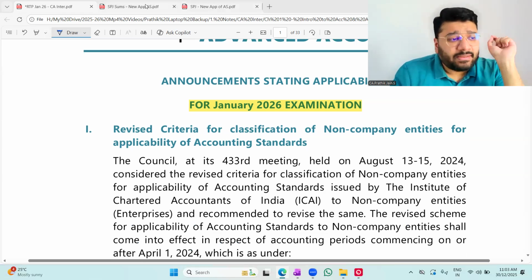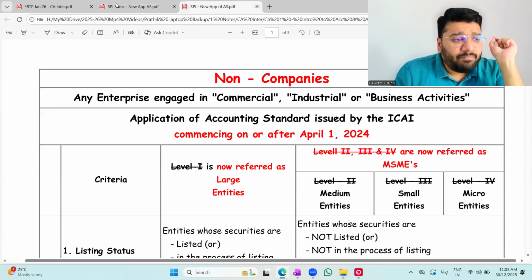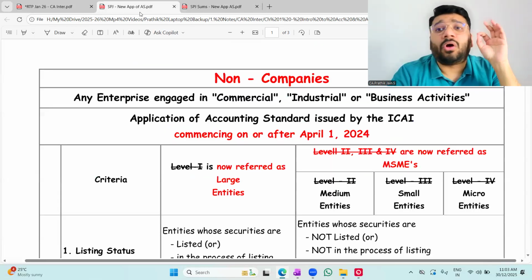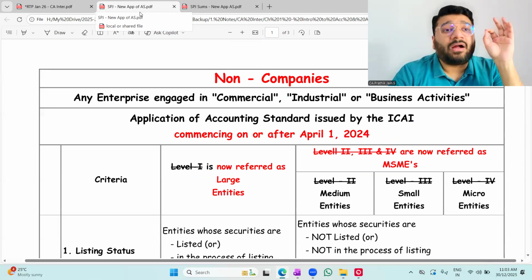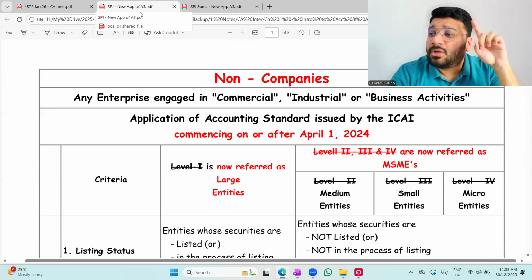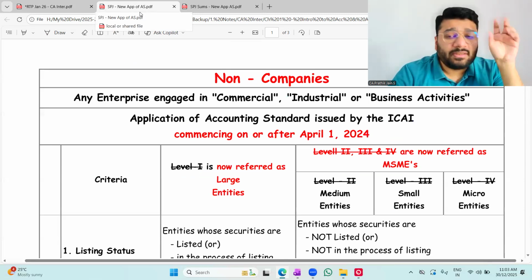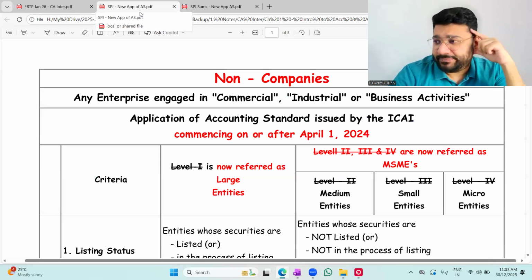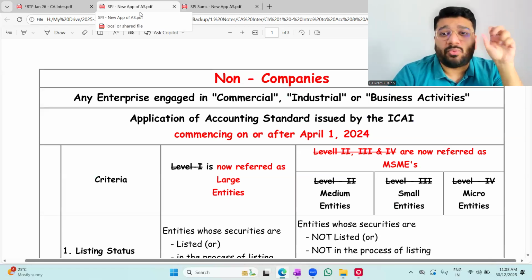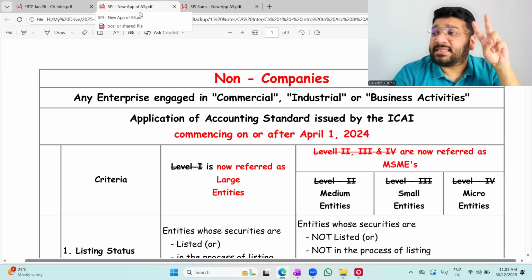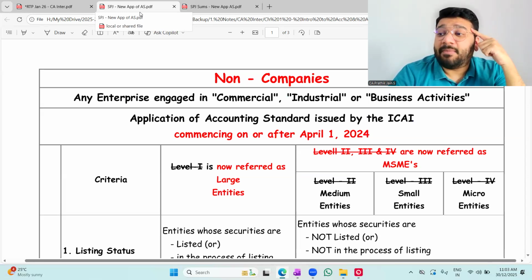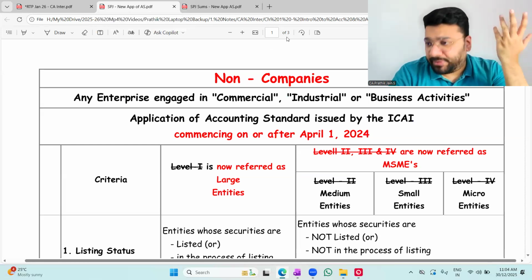Now, this new change that has come, people, has come only for non-corporates. You know that accounting standard is applicable on both corporates and non-corporates. In corporates, how many classifications do we have? We have two classifications. One is SMC, second is non-SMC. SMC stands for small and medium companies. S for small, M for medium. And non-SMCs are large companies, big companies in our example.